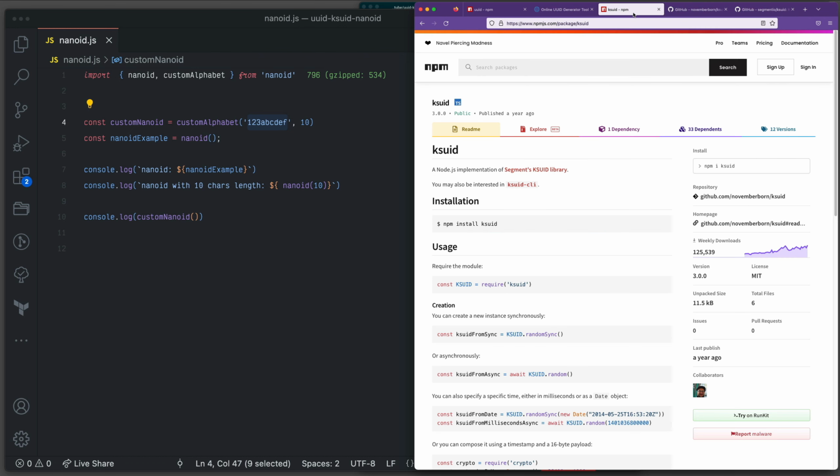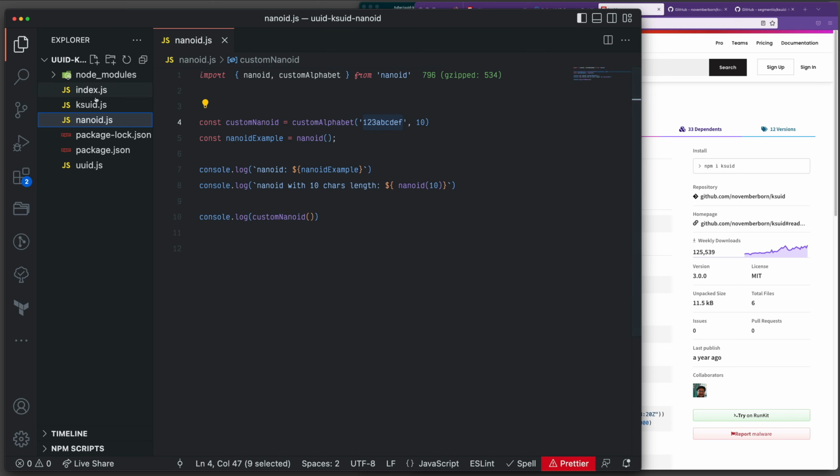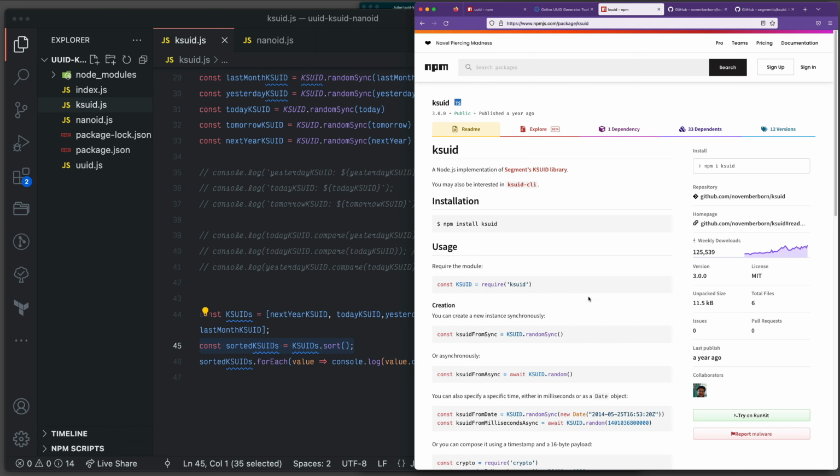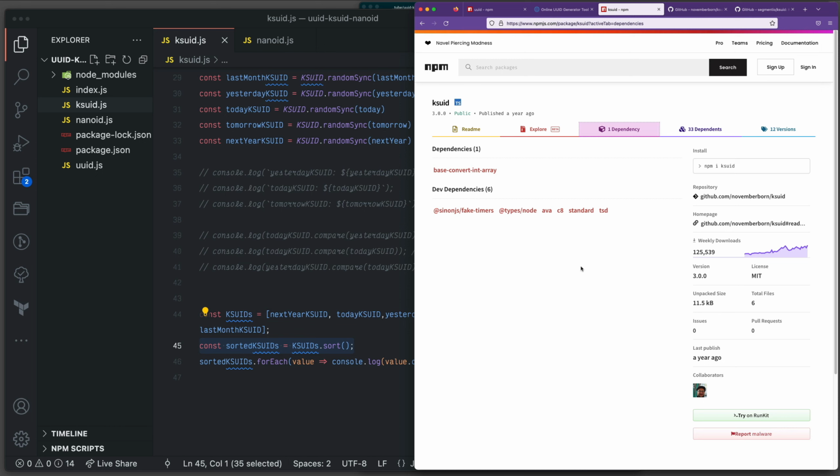I will go to KSUID. KSUID is also a very fancy one, the one we were just talking about, sorting and comparing. This is very useful if you're going to use it. Why? Because first of all, it's very small. The amount of download is not that much at the moment, but the idea is cool and I think it's very useful. Pretty much in many systems you can use it.